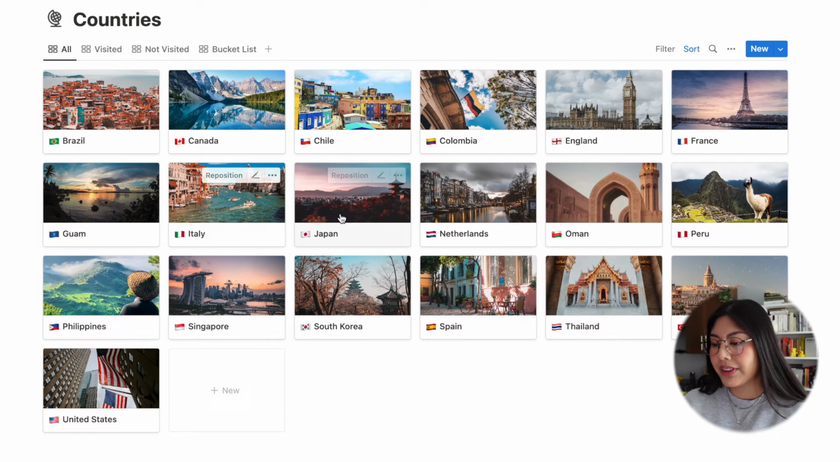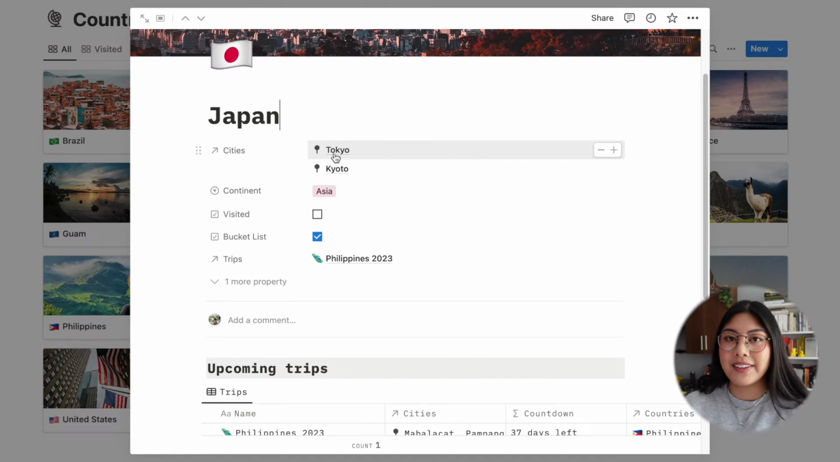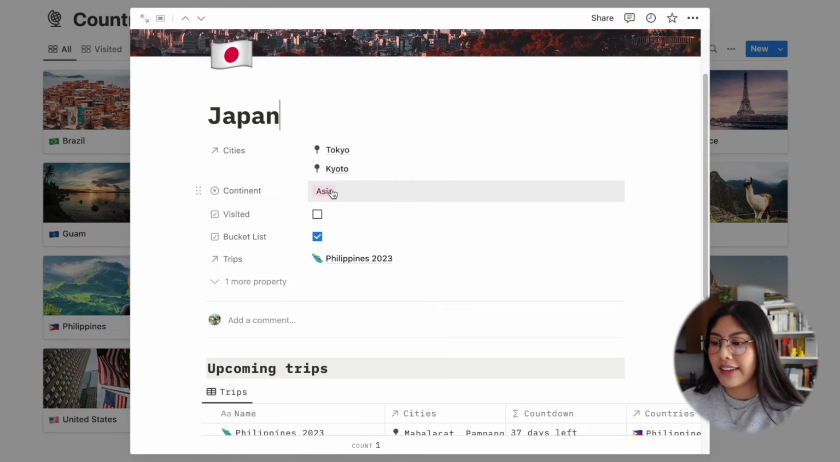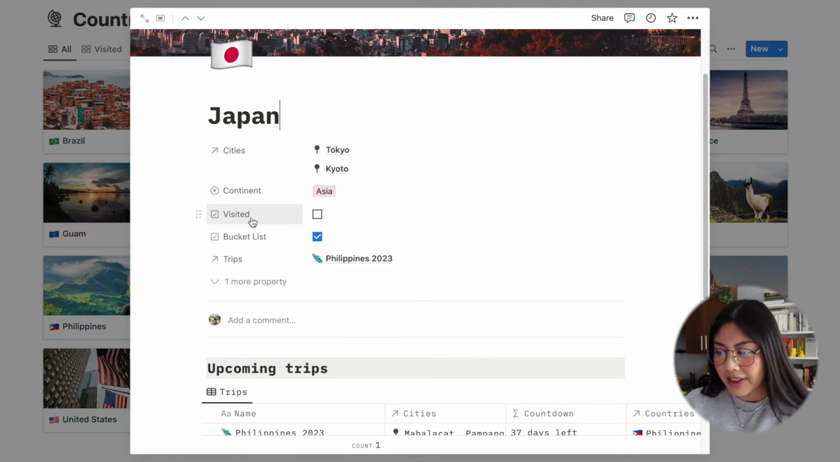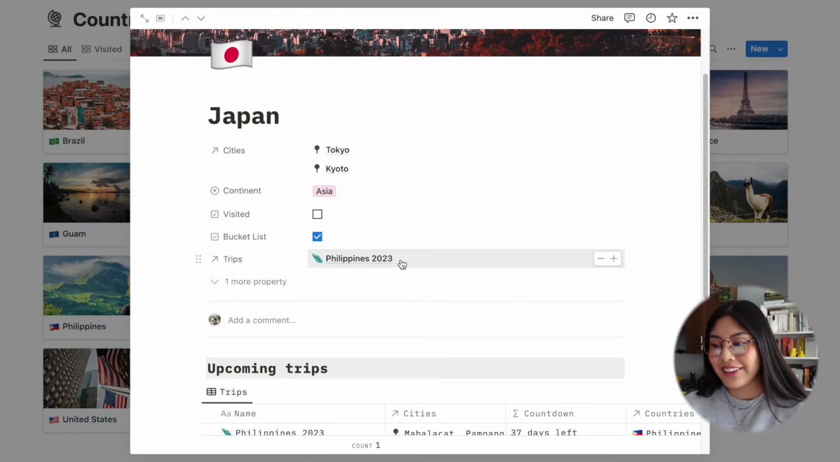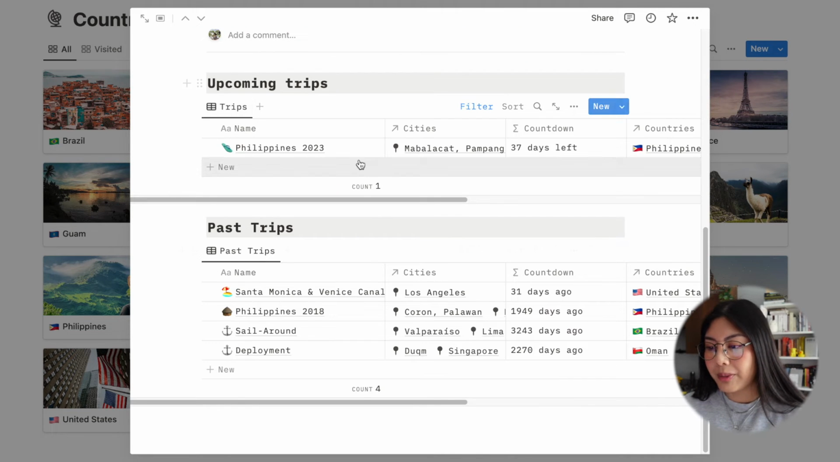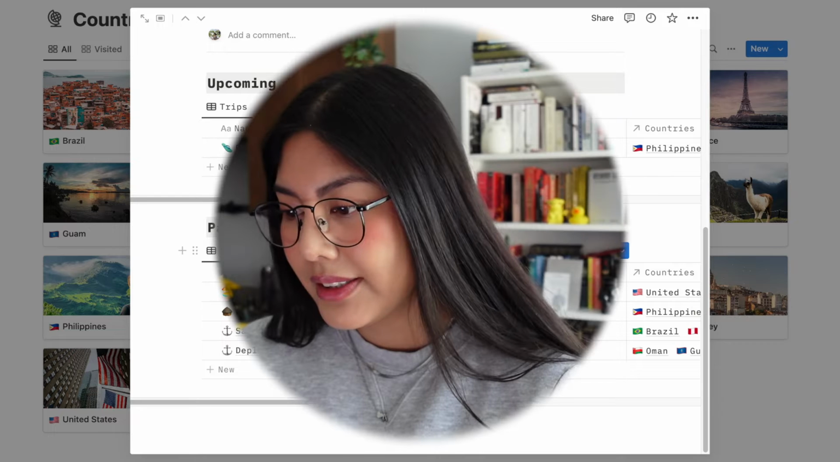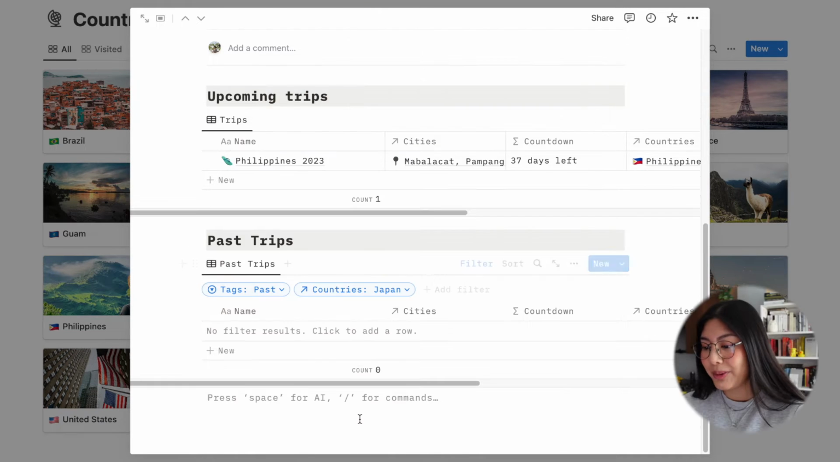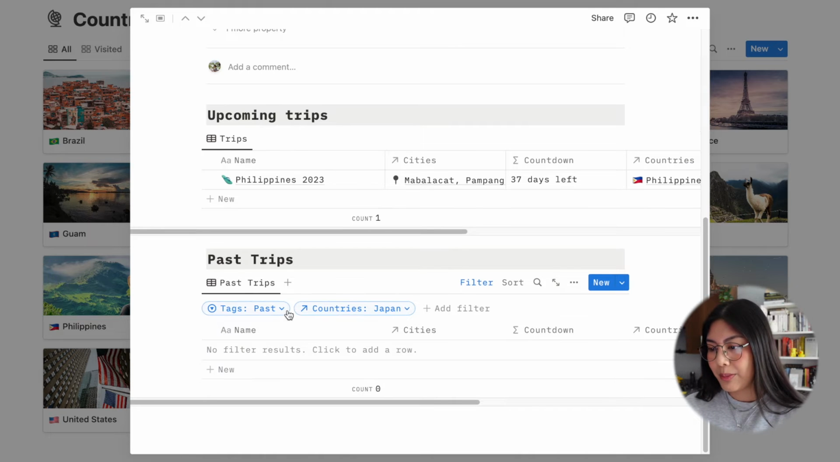And then if we go inside one of these, I think the one that I have the most updated is the Japan one. You have a couple of cities that are in this country as long as you add them. You have the continent that the country is located in. You have a checkbox here for whether or not you visited it, and you also have a checkbox here for if it's on your bucket list or not. You also have the trips that you either will go on or have gone on in here. This should automatically be updated as long as you have added the country on your trip. And then again, you have the upcoming trips here and you have the past trips here. This is not updated. That should be fixed now. And I'll make sure that the template is fixed also.